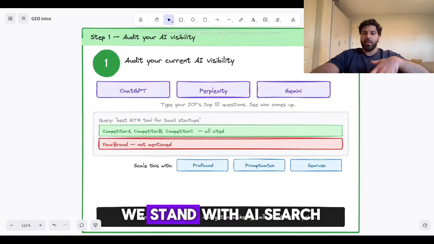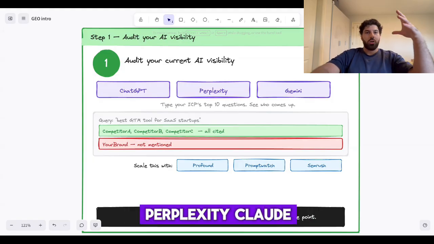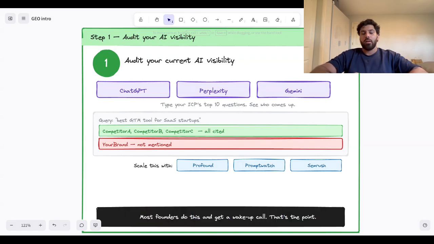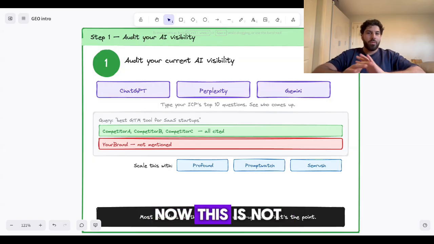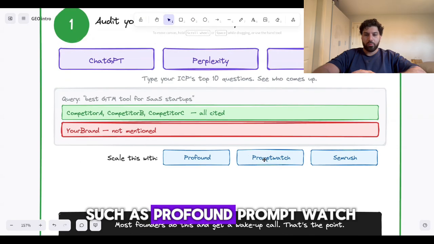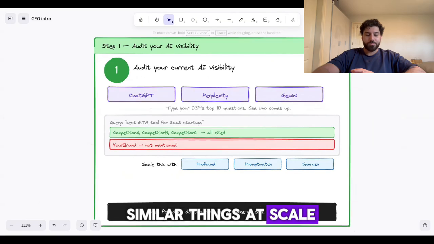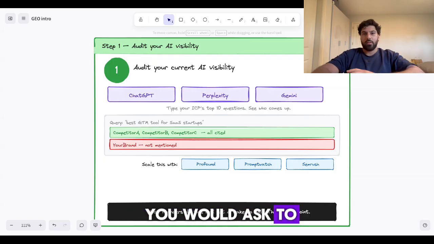We should know where we stand with AI search. So we should open up things like ChatGPT, Perplexity, Claude, and just give a little search around problems that we solve for our brand and understand how AI is citing our brand in the first place. Now, this is not a scalable thing. You can use tools such as Profound, PromptWatch, SEMrush to do similar things at scale. But it's always good to just get a taster from how you perceive your brand, typing in the questions that you would ask to get answers from your brand and seeing if you do even come up.